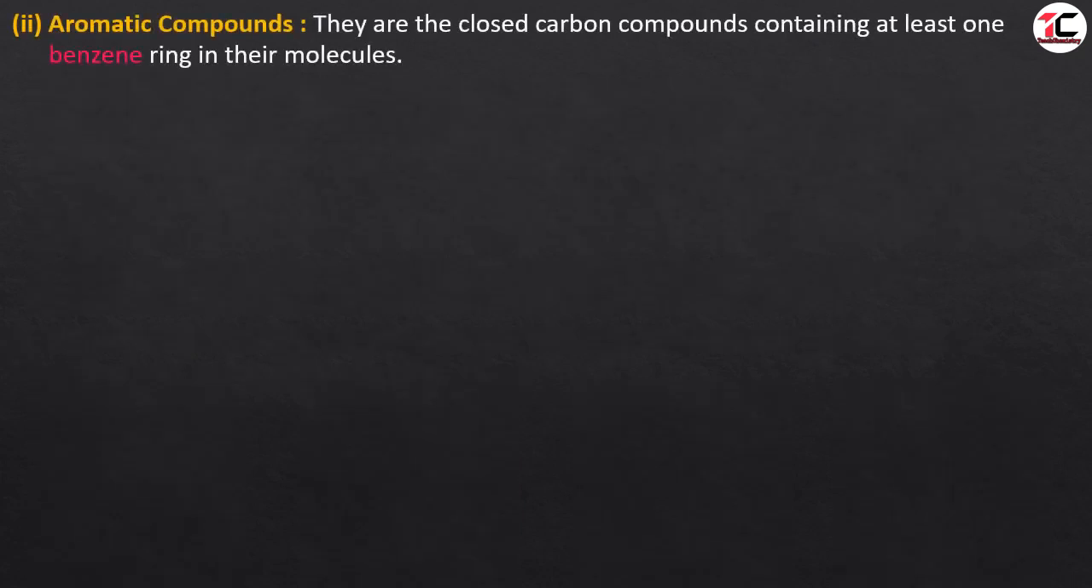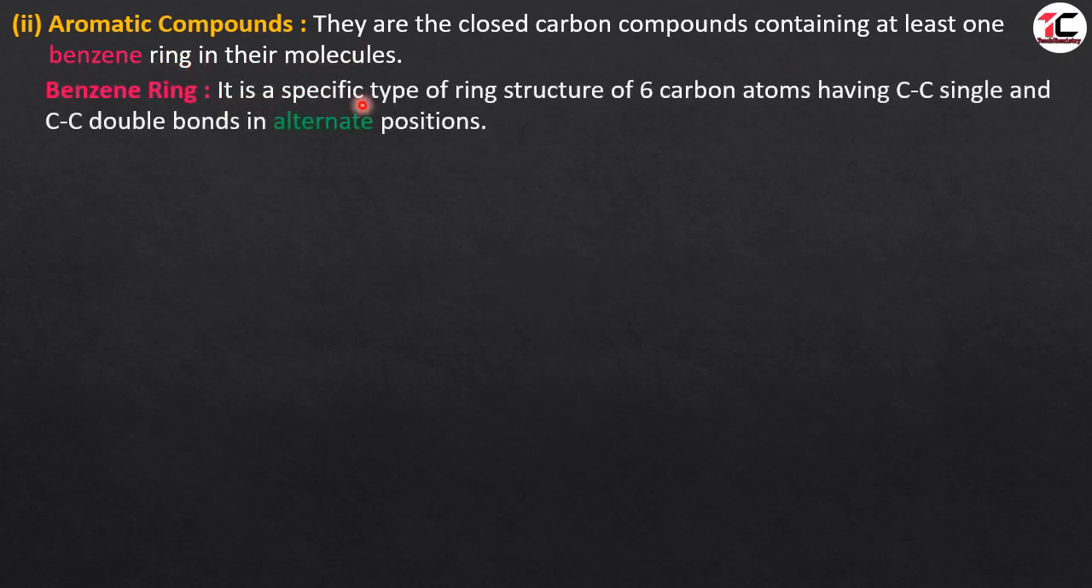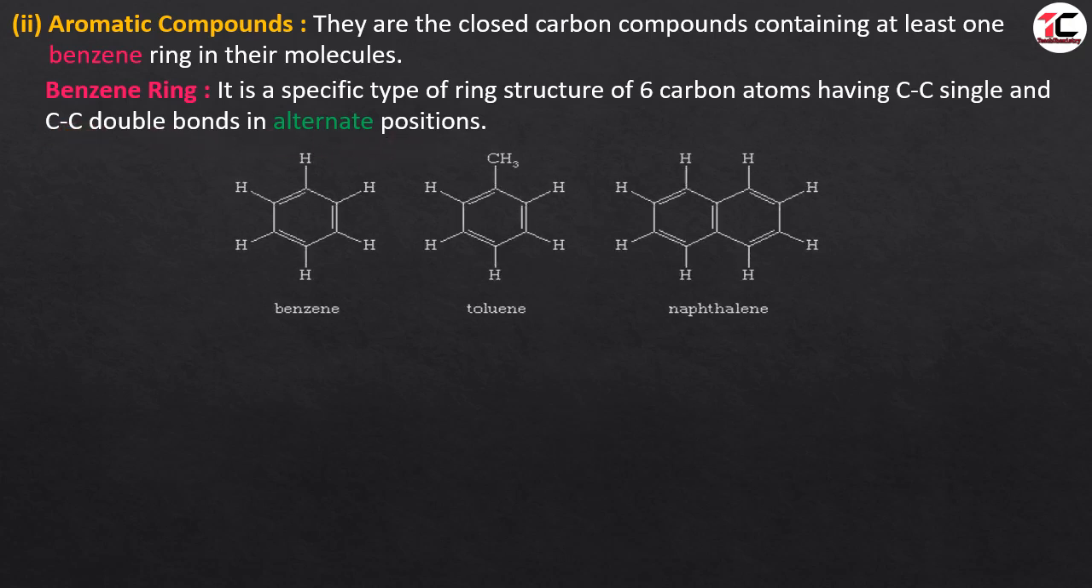What are aromatic compounds? They are the closed carbon compounds containing at least one benzene ring in their molecule. Now, what is a benzene ring? It is a specific type of ring structure of 6 carbon atoms. It cannot be less than 6 carbon atoms or more than 6 carbon atoms. It has only 6 carbon atoms having 3 carbon-carbon single bonds and 3 carbon-carbon double bonds in alternate position. Let us see in the diagram.